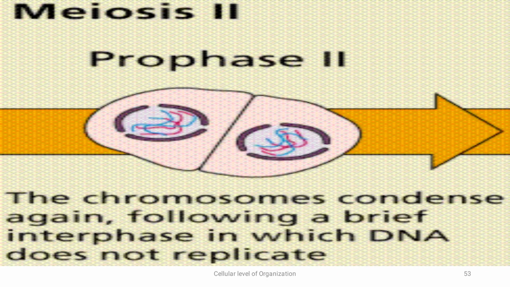Meiosis 1 is followed by meiosis 2. In meiosis 2 we have prophase 2. The chromosomes condense again following a brief interphase in which DNA does not replicate. We have seen in meiosis 1 that crossing over takes place, but that is not the case in meiosis 2, because these are haploid cells. Just keep this in mind. DNA replication is not taking place. Very important point.